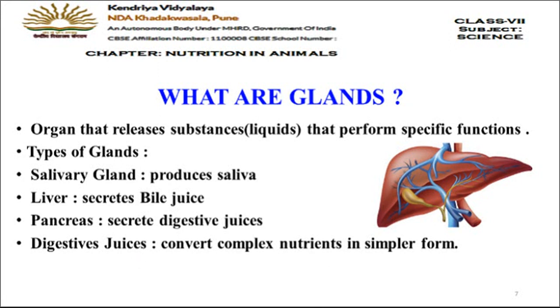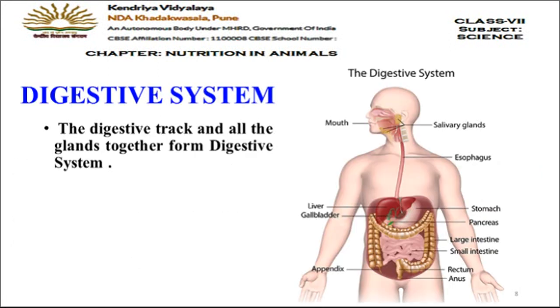Now, let's take a look at the definition of the digestive system. In humans, this picture shows the complete digestive system. The digestive tract, or you can say the alimentary canal, and all the glands which are present near the alimentary canal, together form the digestive system. So what is the human digestive system? The human digestive system consists of the alimentary canal and the glands which help in digestion.